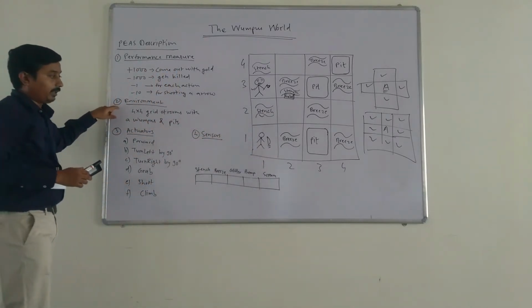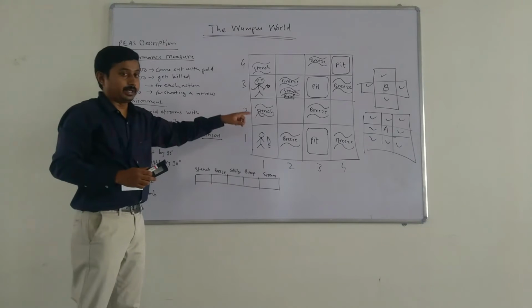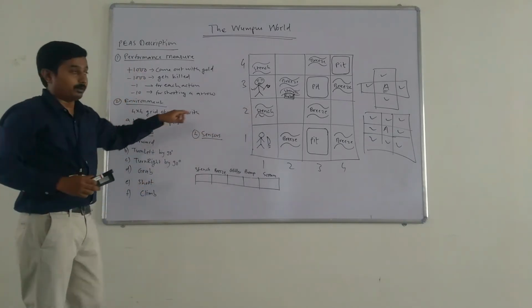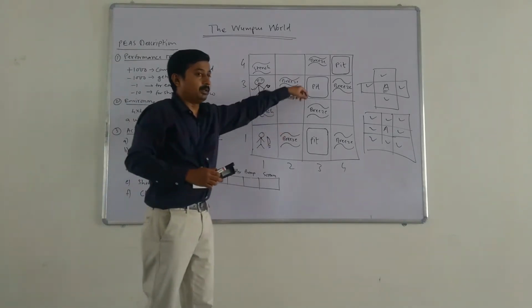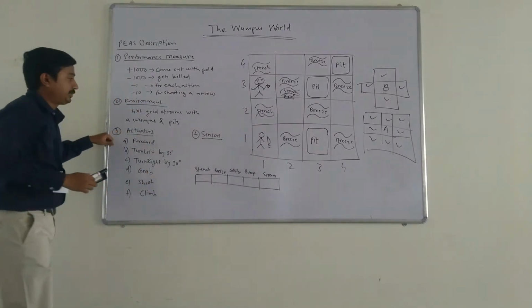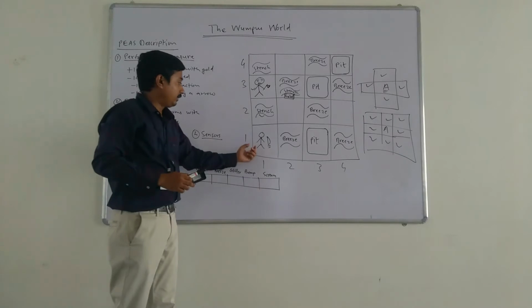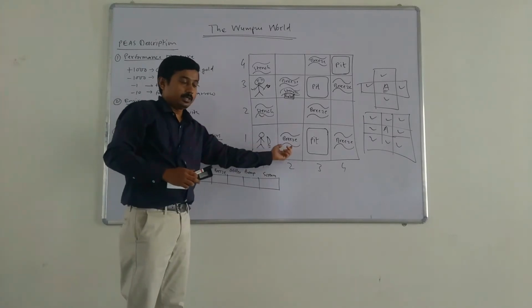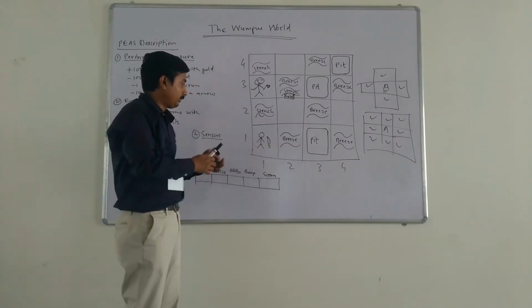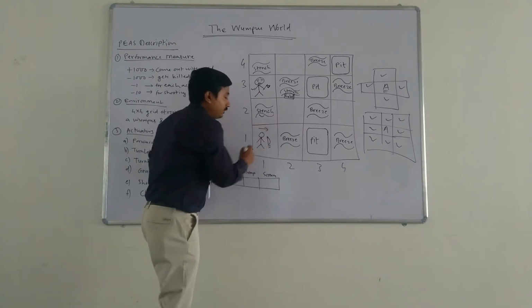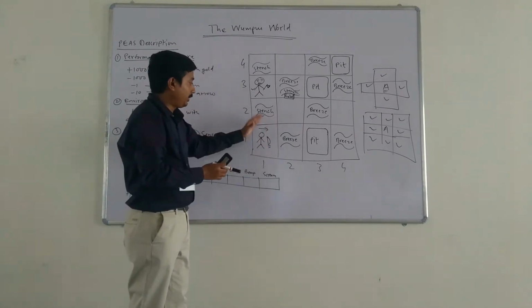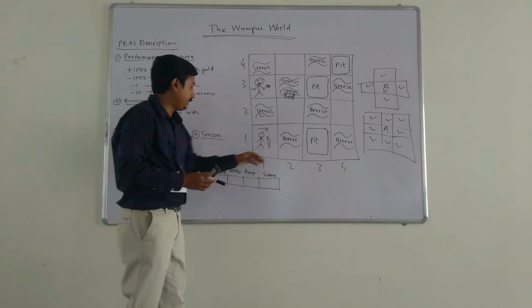Then our environment is a 4x4 grid of rooms with one Wumpus and multiple pits. Then actuators. So what are the possible actions for our agent? Our agent can move forward, it can turn left. For example, if it is facing this direction, it can turn left by 90 degrees, it can turn right by 90 degrees.